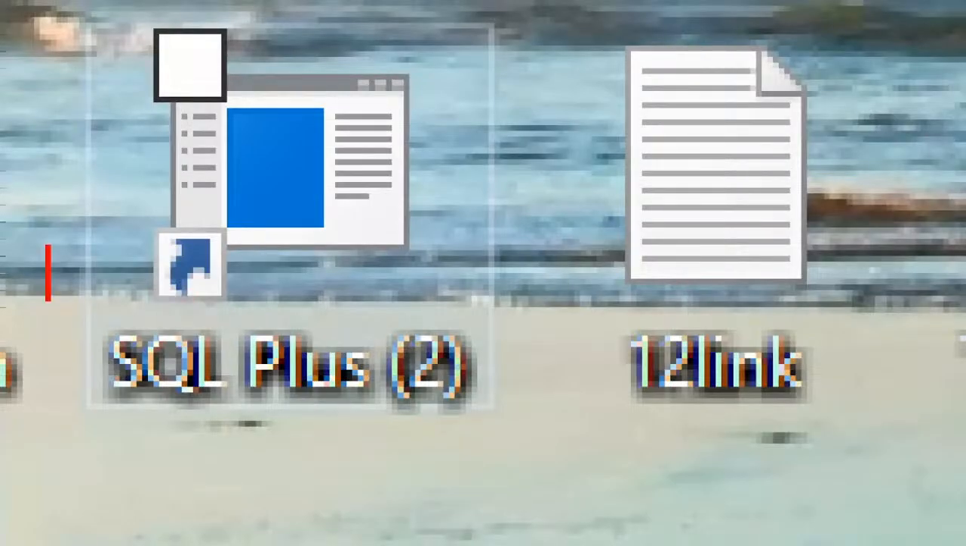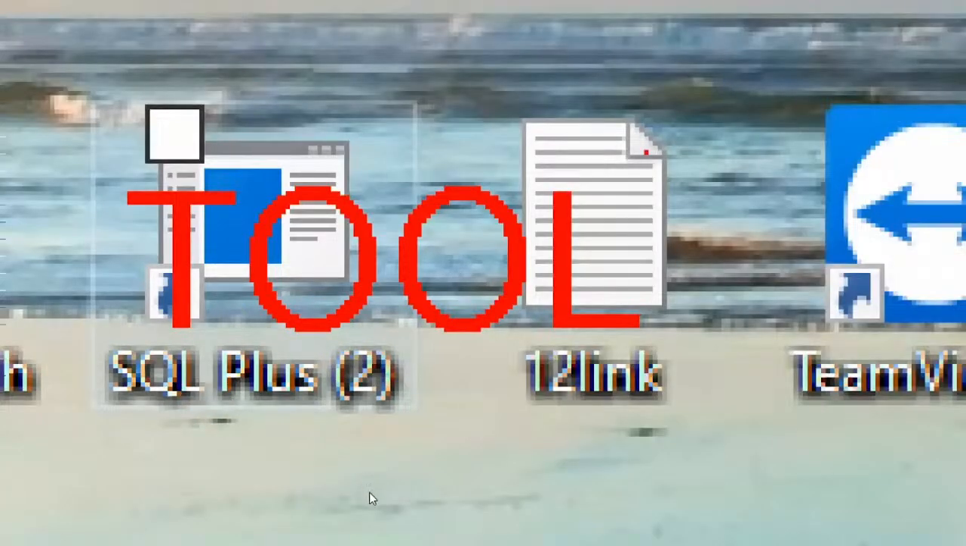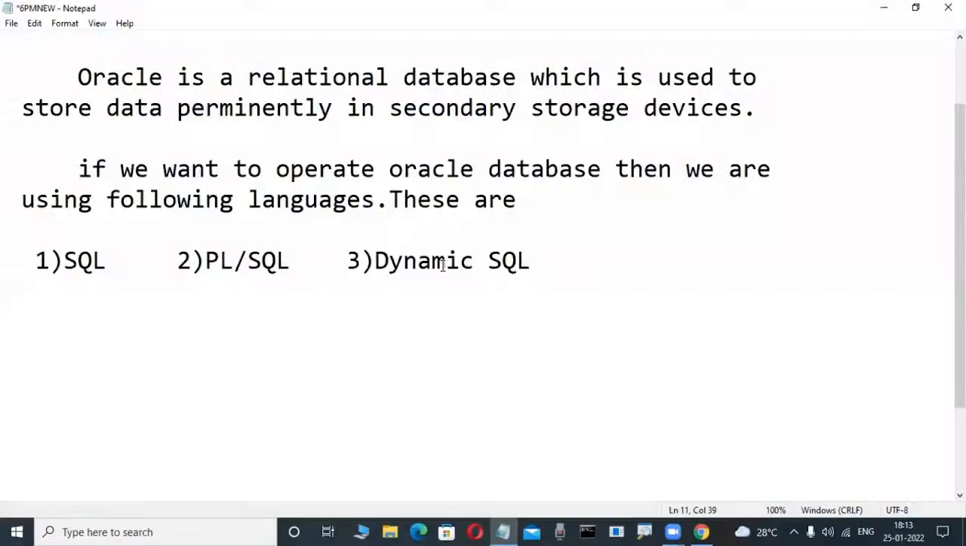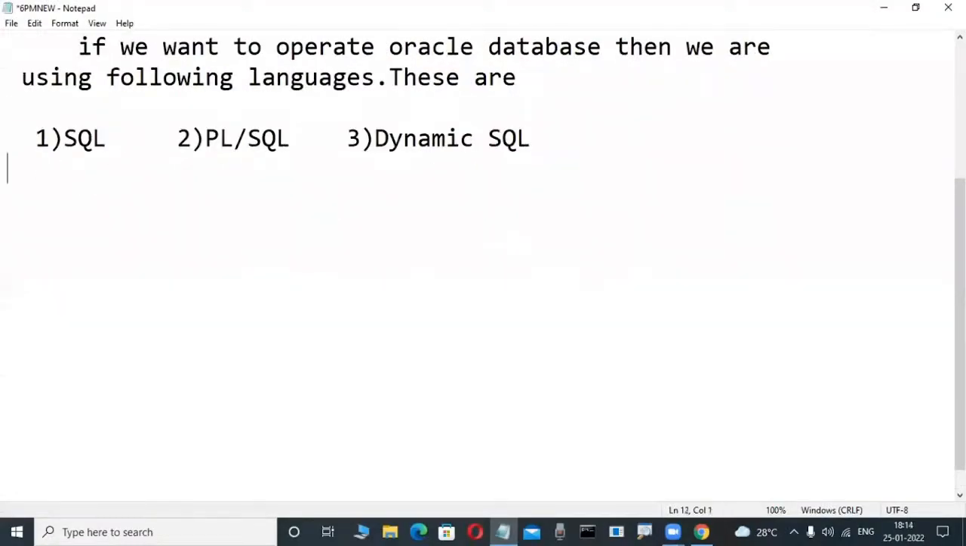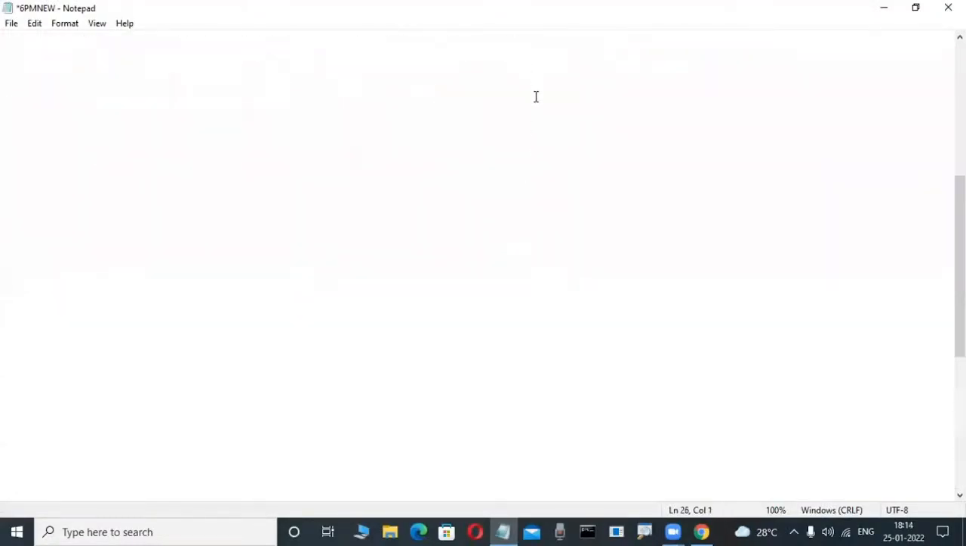SQL Plus is a tool. How do you understand this tool concept? This is a client tool or query tool. SQL Plus is there, SQL Developer is there, SQL Navigator is there, Toad is there. How these tools, those languages and this Oracle database relate, you will understand today through a simple diagram. Now check it out. Concentrate here. From now onwards, regular sessions.